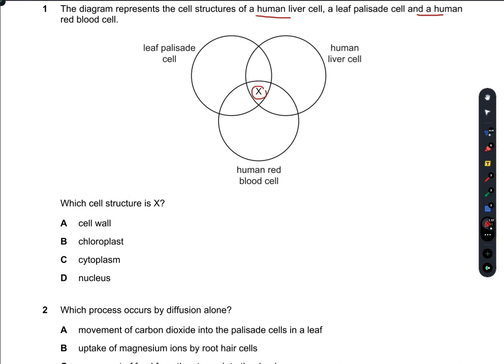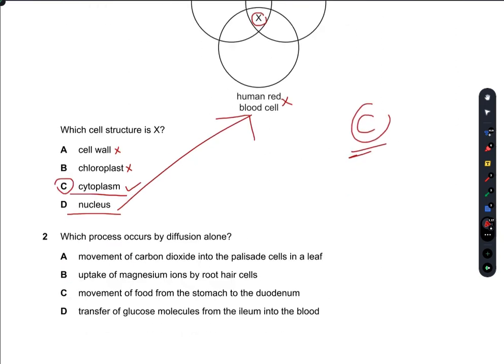As you can see, cell wall is absent in liver cell and RBC, so cell wall is incorrect. Chloroplast is also absent in RBC and liver cell, so this is also incorrect. Cytoplasm is present in liver cell, RBC, and the leaf palisade cell, whereas nucleus is absent in RBC. So C would be the right option.